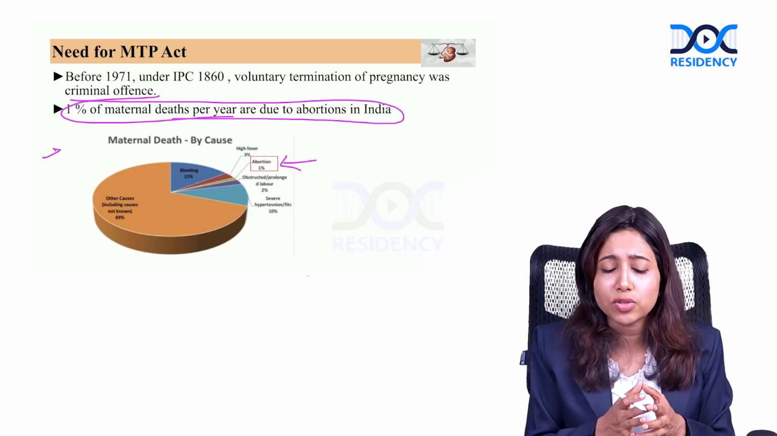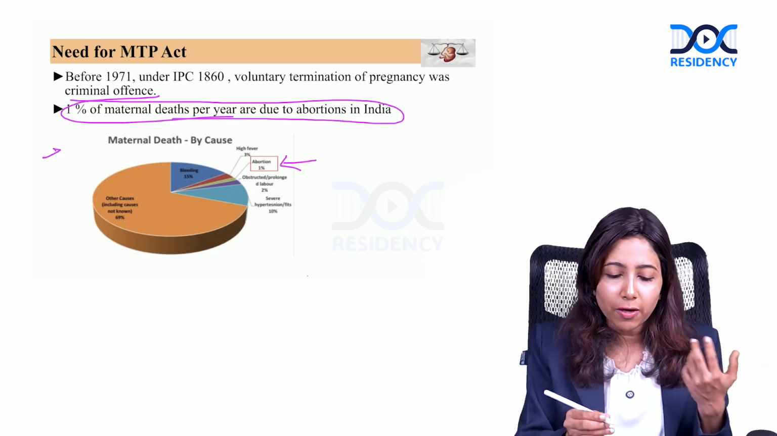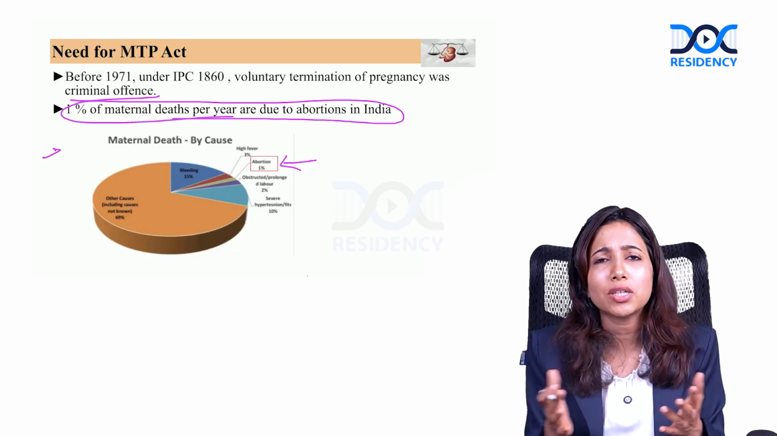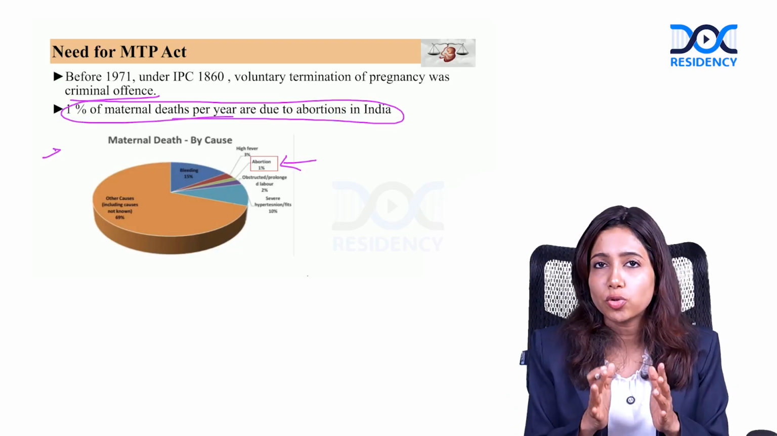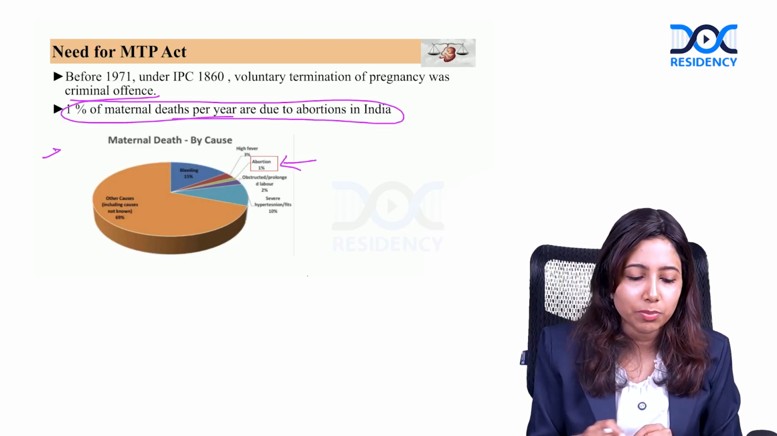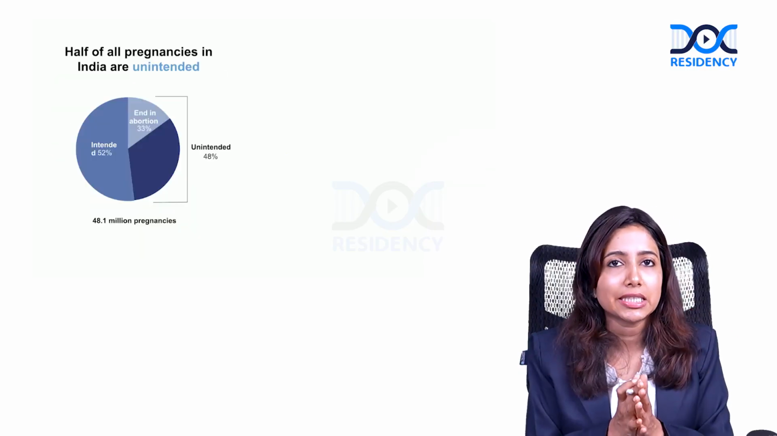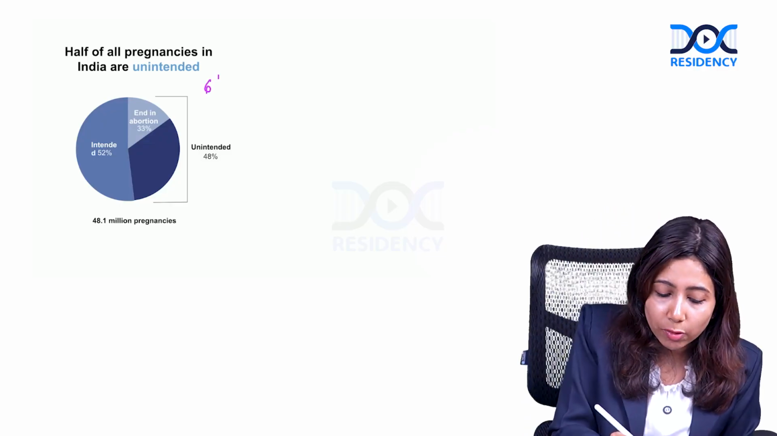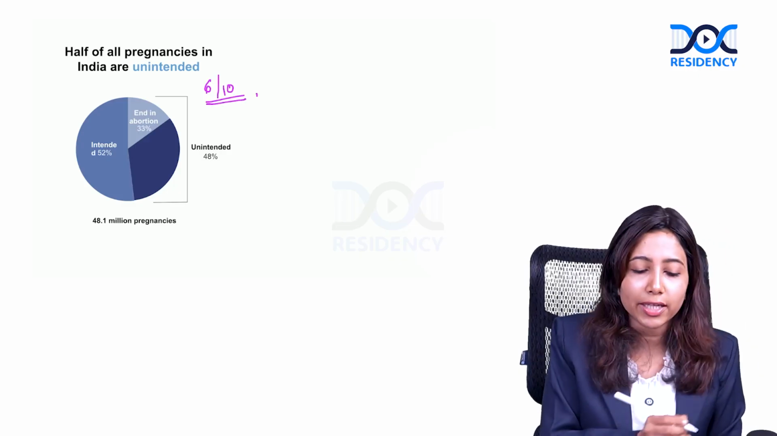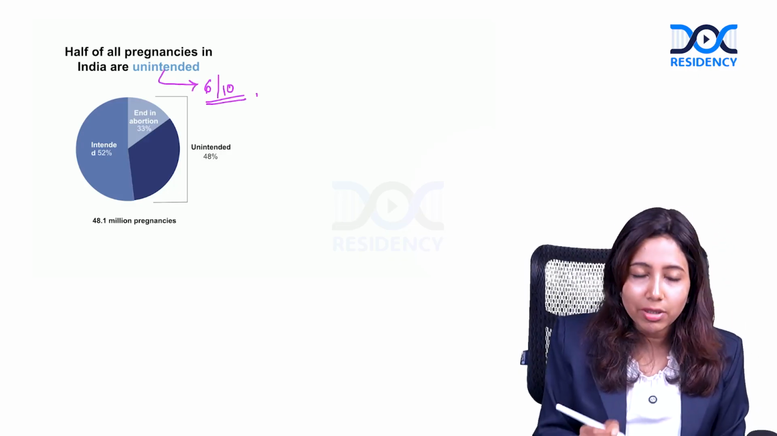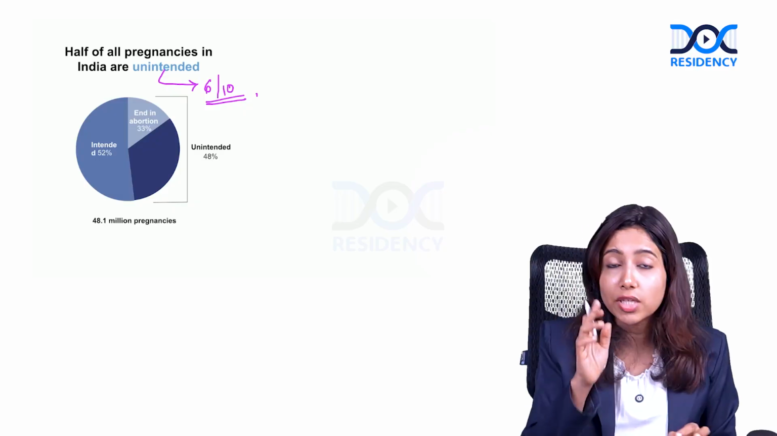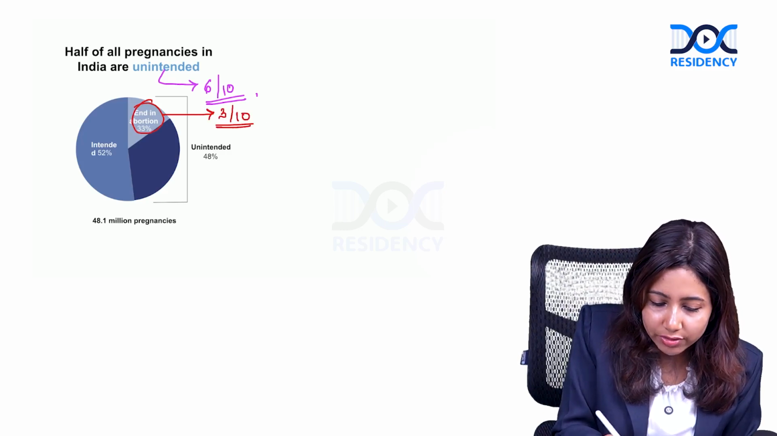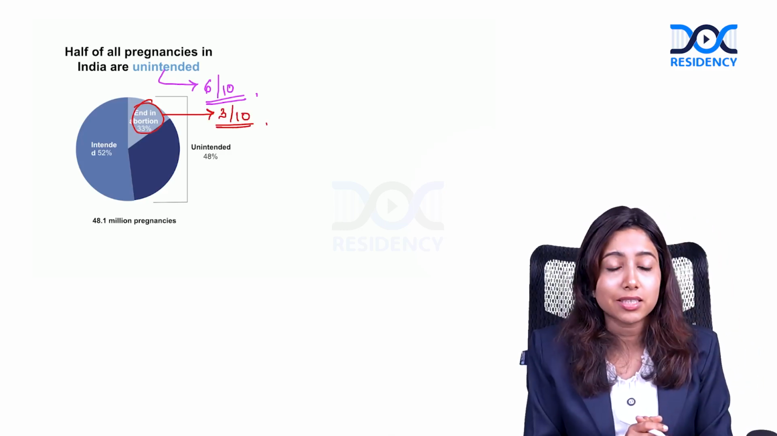There are various causes apart from bleeding, obstructed labor, infections and hypertension, which are very significant. Abortion also constitutes nearly 1% of maternal deaths per year. If you take all pregnancies, nearly half are unintended. It is found that 6 out of 10 pregnancies are unintended, and among these, 3 out of 10 pregnancies end up in abortion, approximately 33%.